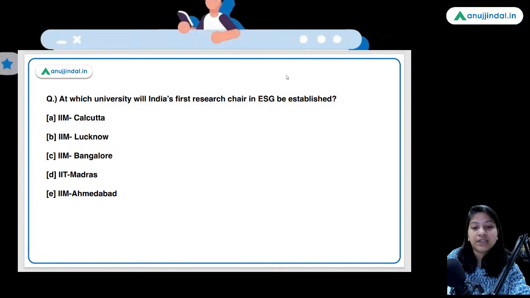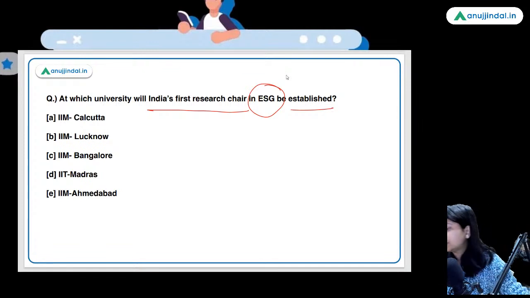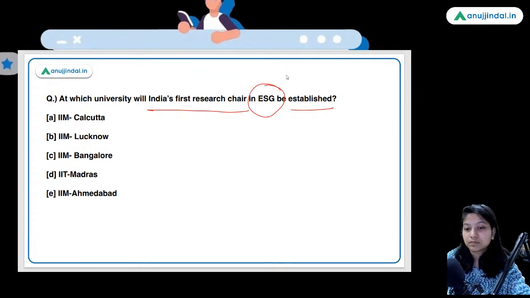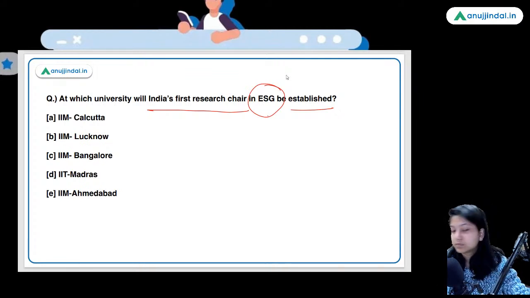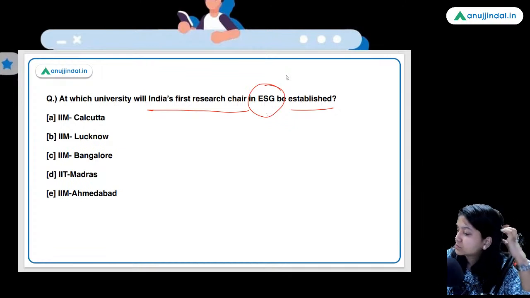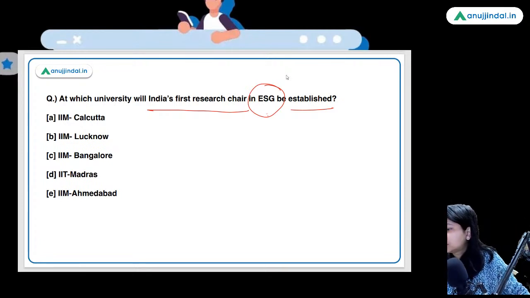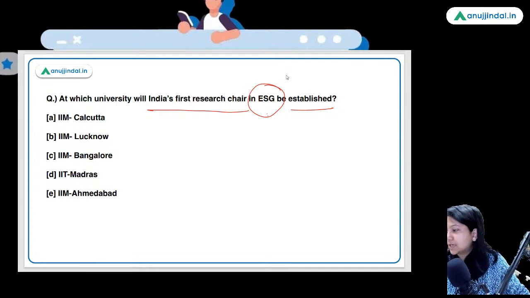At which university will India's first research chair in ESG be established? So IIM Ahmedabad is the right answer. Absolutely right.